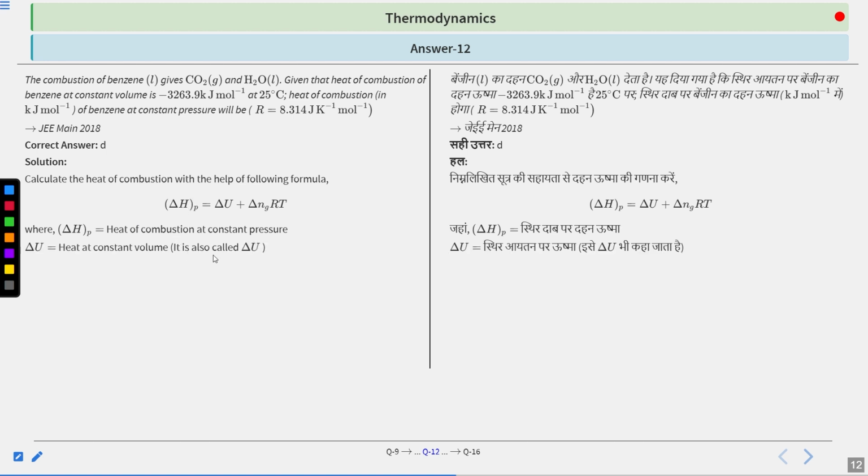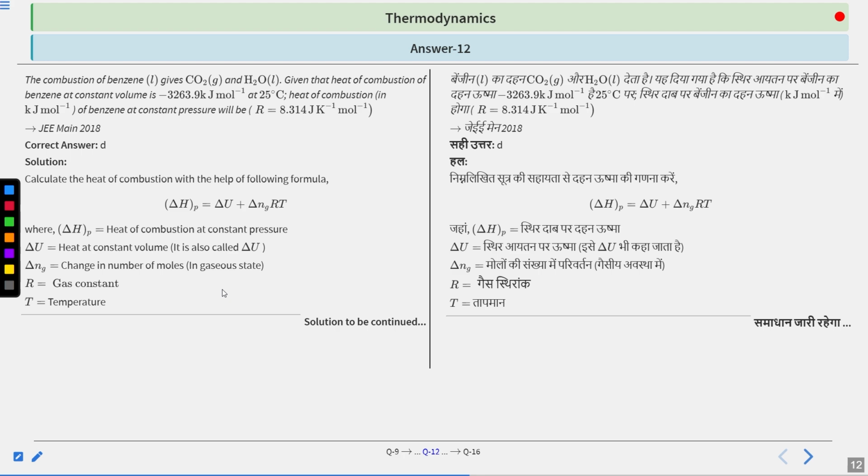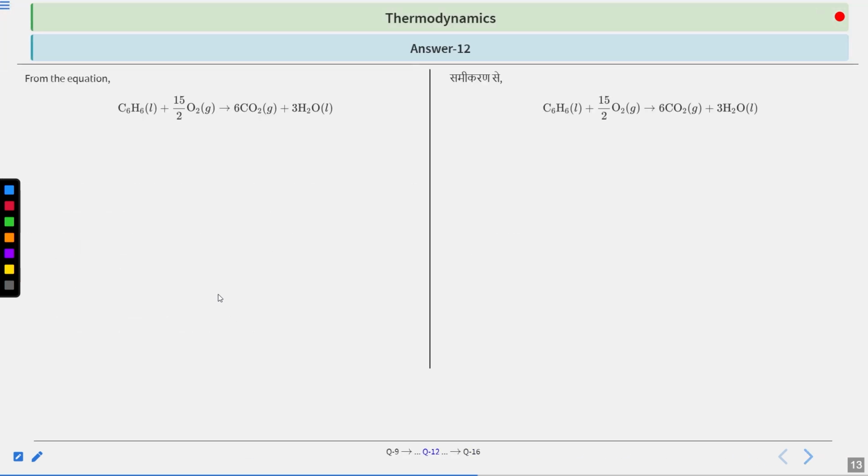Delta U is for constant volume, and delta Ng is for the change in number of gaseous molecules. R is your gas constant, and T is your temperature. Now next, we are writing the equation here. For the combustion of benzene, we are doing it in terms of oxygen.